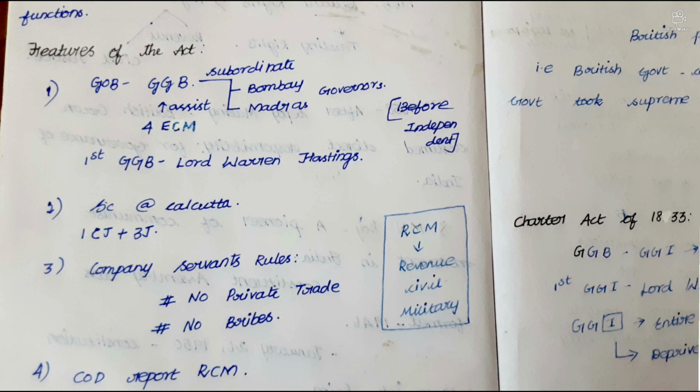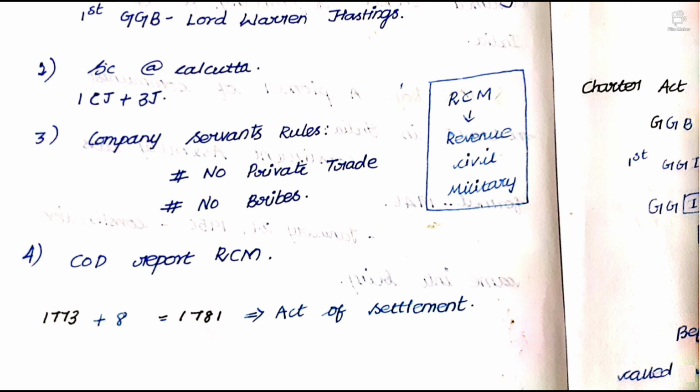Before, the company servant rule was not to take any bribe and not to engage in any private trade. The point is COD report RCM. COD means Court of Directors. RCM means Revenue, Civil, Military administrations. Everything should be reported by the Court of Directors to the British government. That's it.